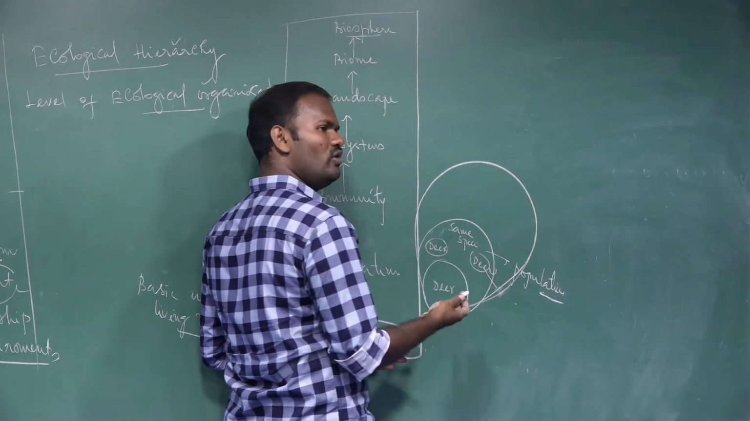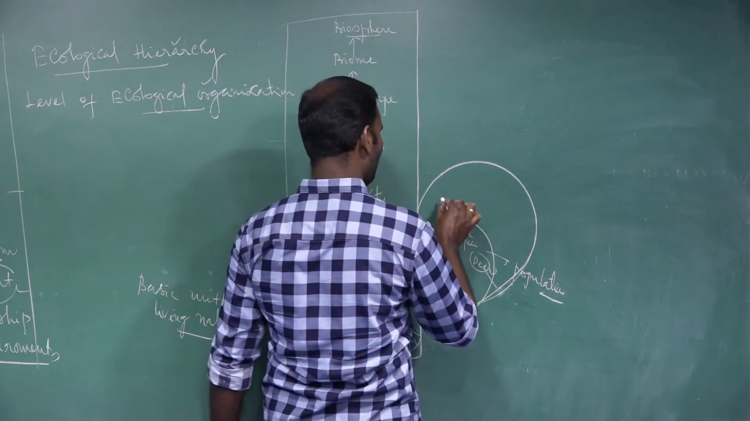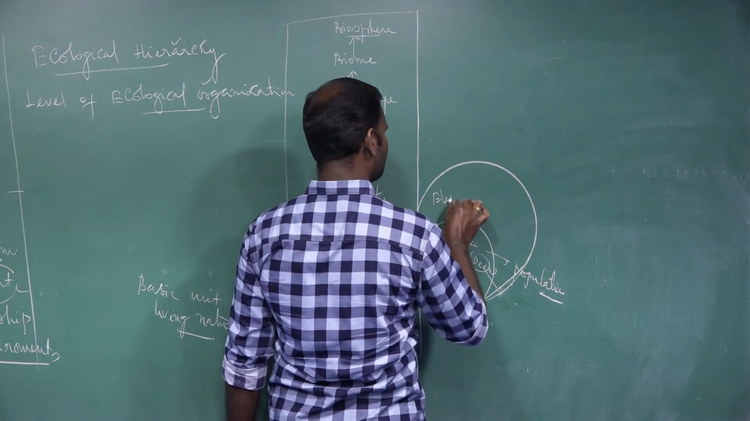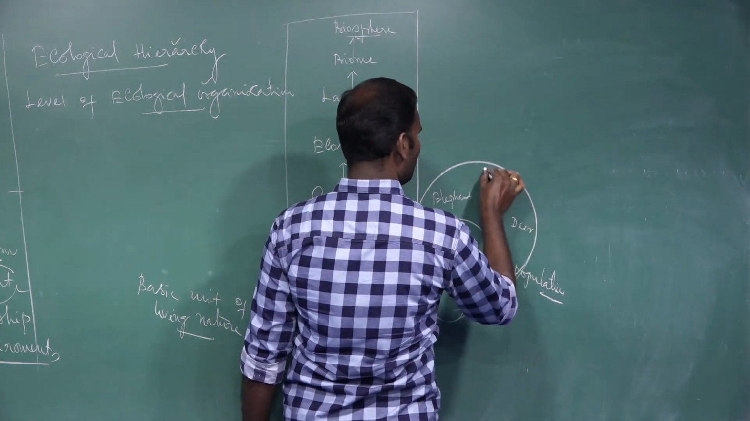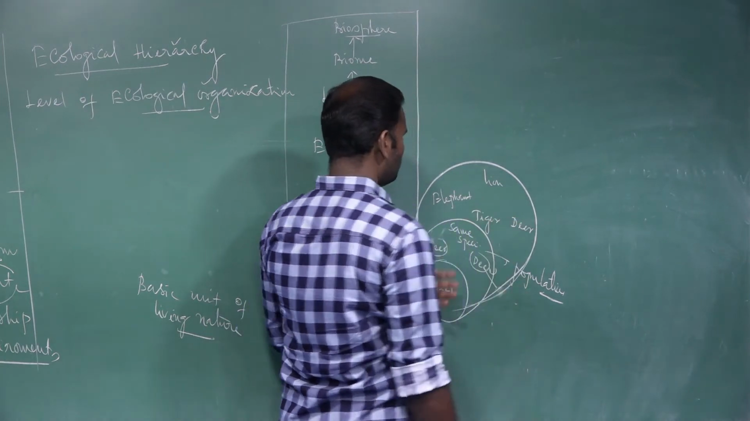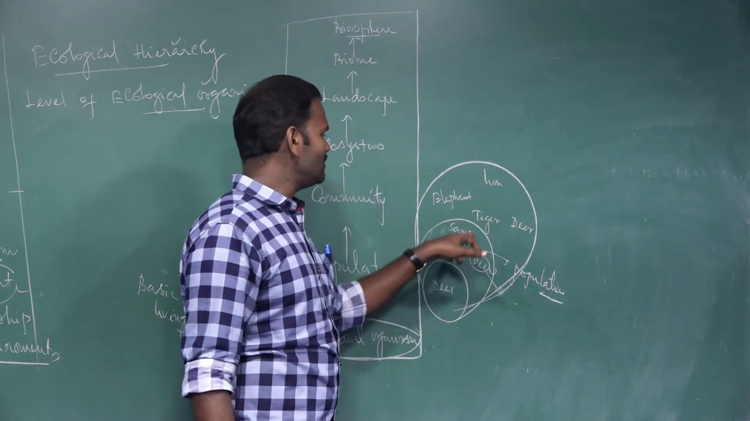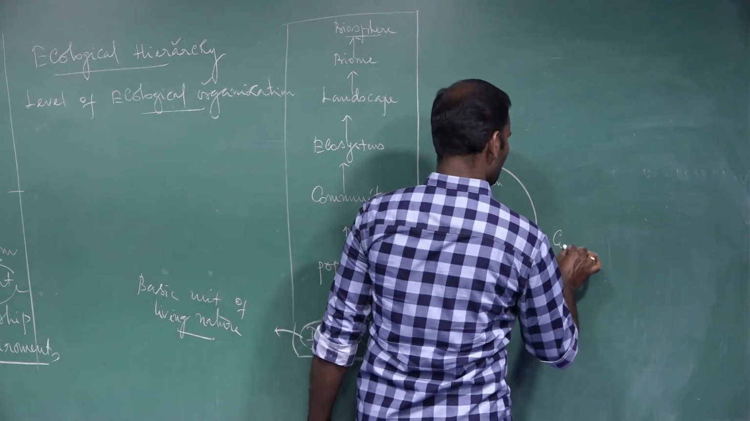What do you mean by community? A community is a collection of different species. For example, elephant, deer, lion, tiger. So it is a collection of different species together. These are called a community.